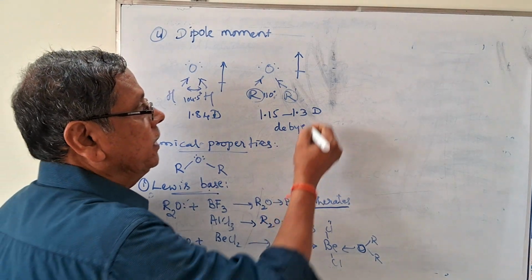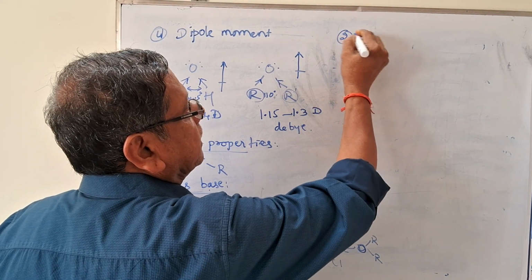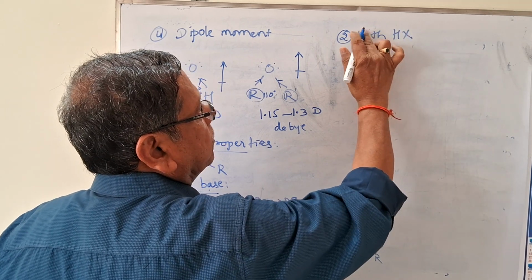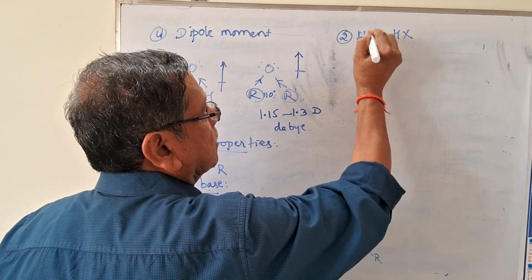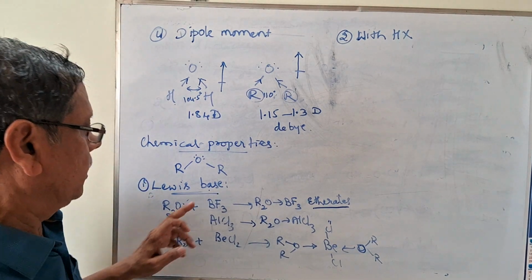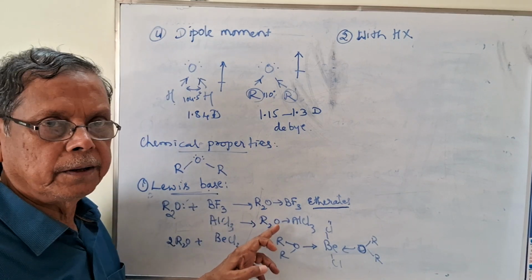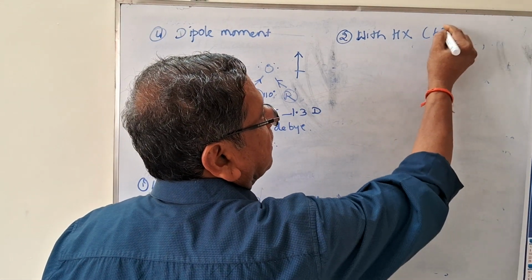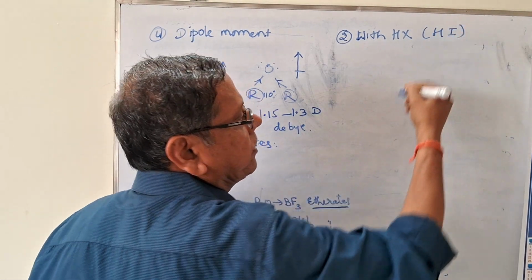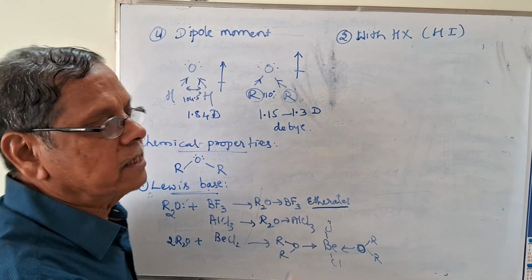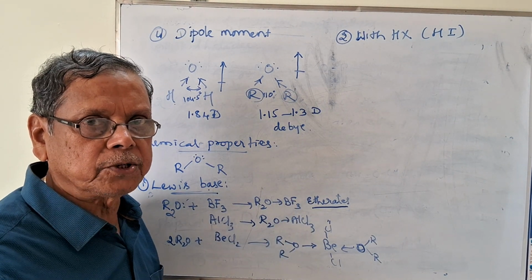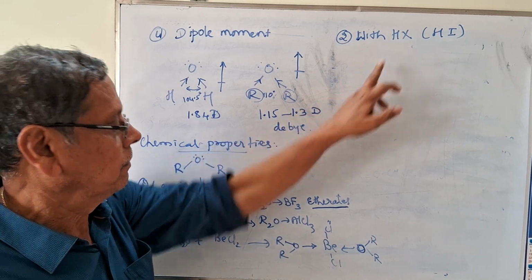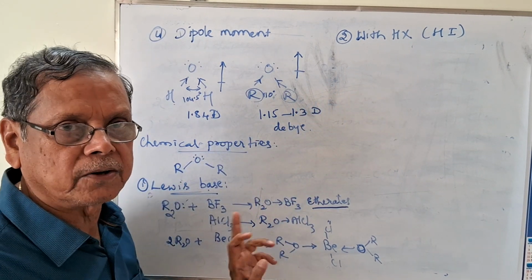The next property is with HX, hydrogen halide. With HX, here we actually consider hydrogen iodide, mainly hydrogen iodide, or we can take hydrogen bromide, because hydrogen chloride and hydrogen fluoride do not break this carbon oxygen bond.